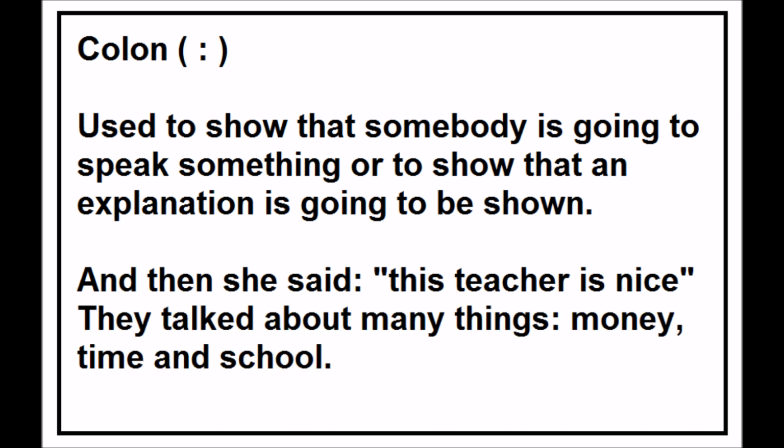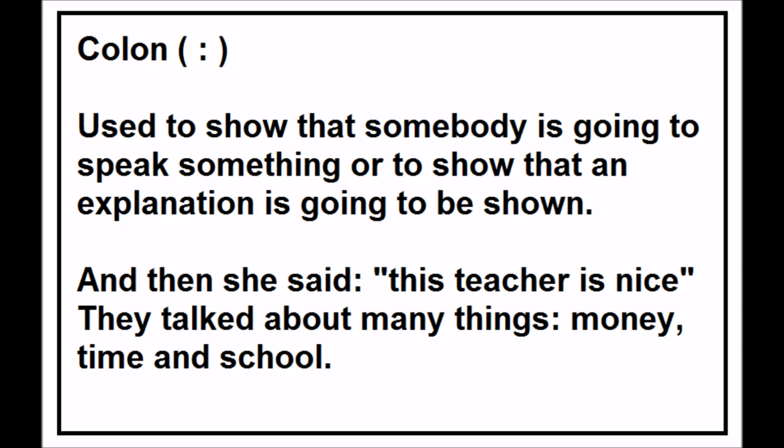Another example, they talked about many things. So I want to know what they were talking about. So they talked about many things. I use the colon to show that I am going to explain and use different examples of the many things they were talking about. So they talked about many things: colon, money, comma, because I have a list, right? Time and school. See here, I just separated and organized all the ideas I had using a colon and commas.